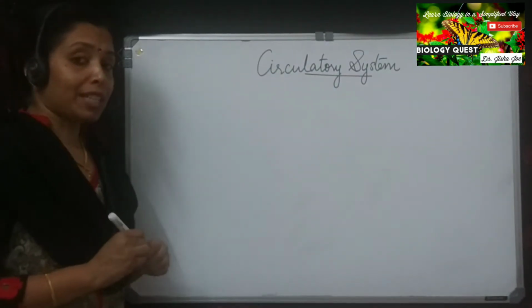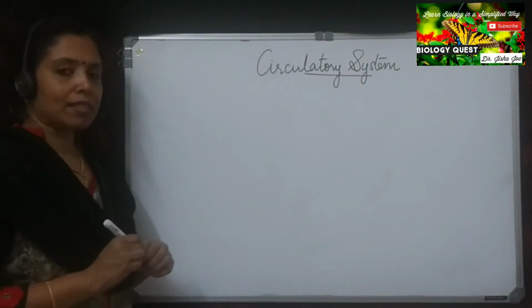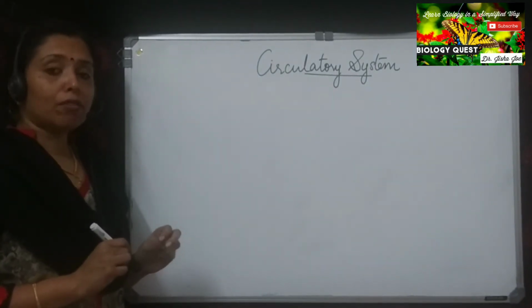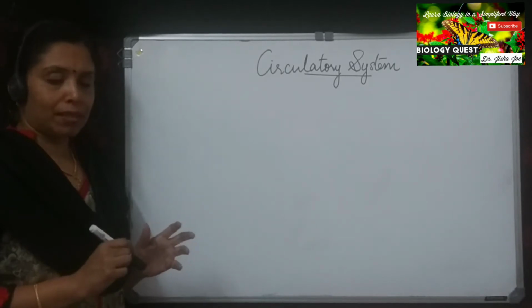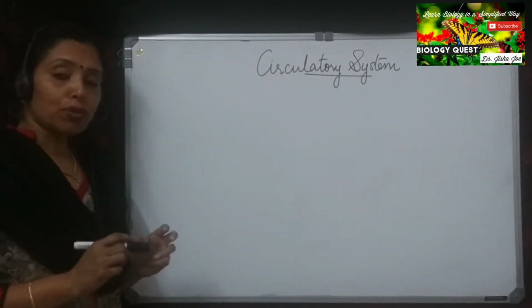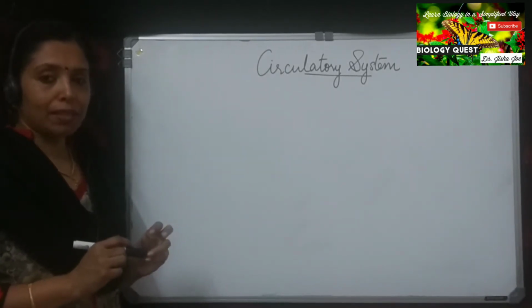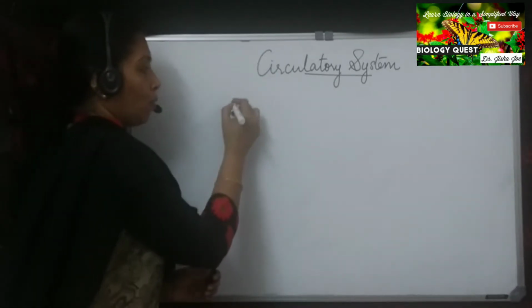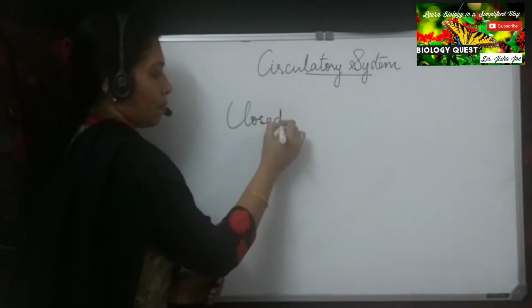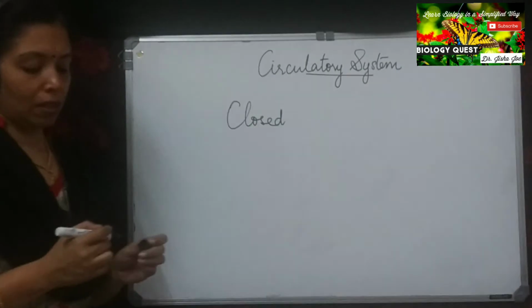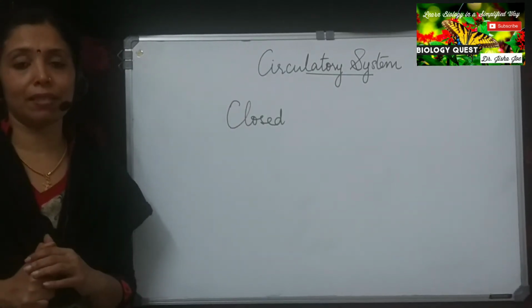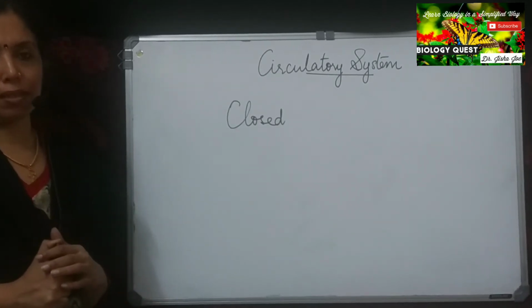Now there are two types of blood circulatory systems. As we have seen, in our body, the blood flows through blood vessels. When blood flows through closed blood vessels, this system is called the closed circulatory system, as in the case of human beings.